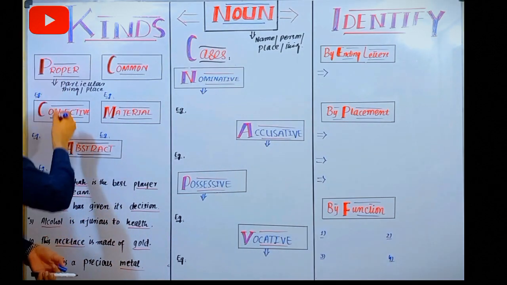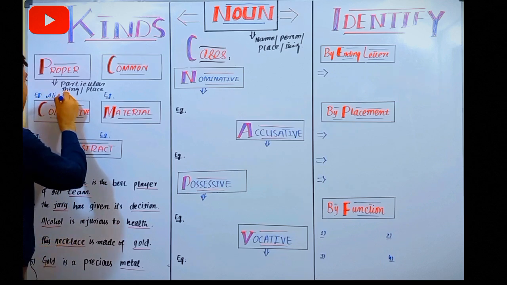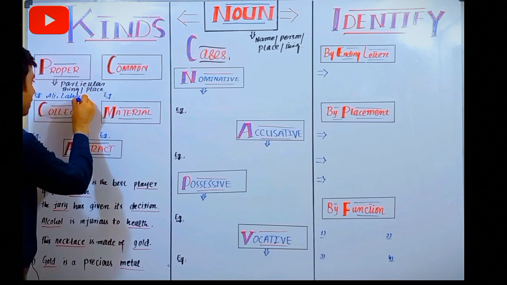For instance, I can write here Ali. Ali is your proper noun. And a city like Lahore is also a proper noun.